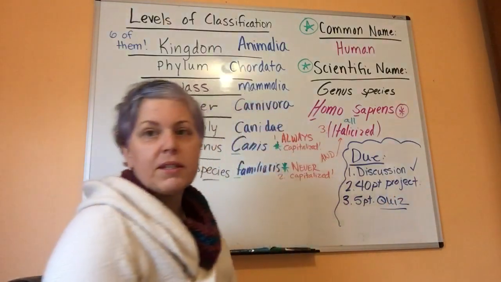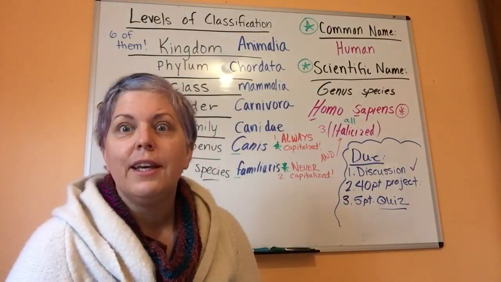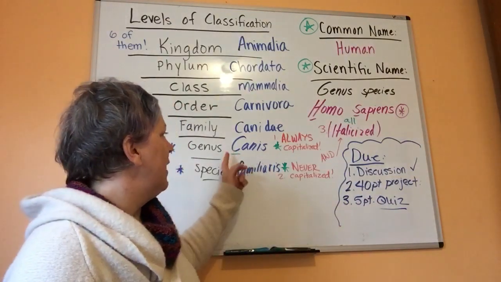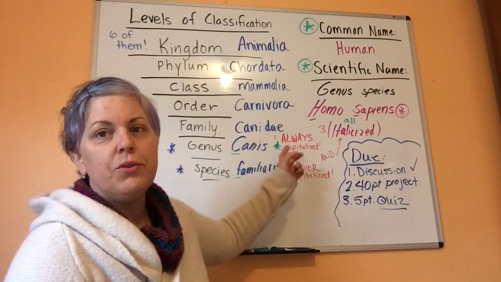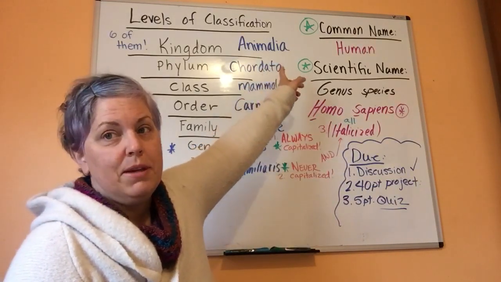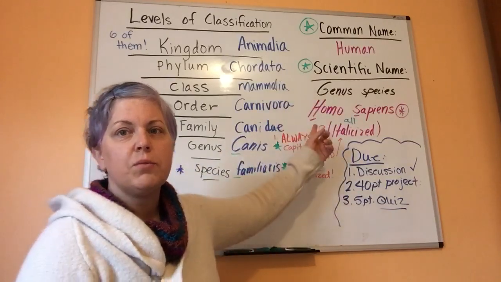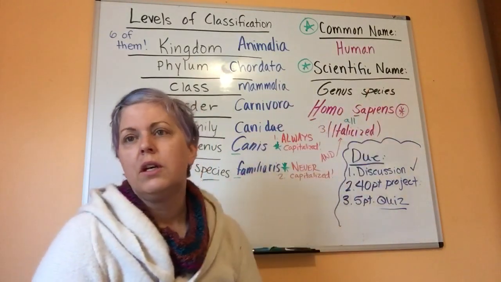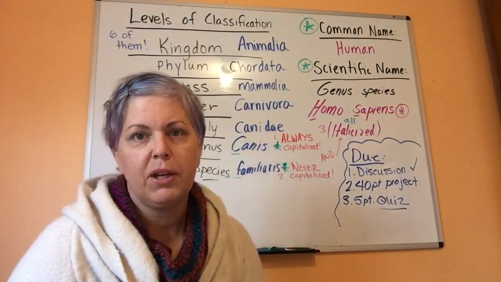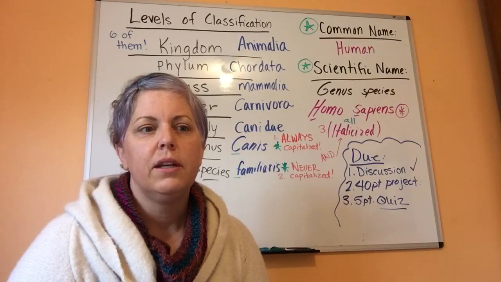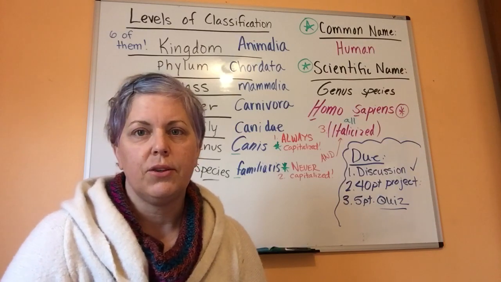Now, you might say, Miss Klepper, what is on the quiz? It's pretty much the stuff I just went over. Do you know how to write genus and species? Do you know the rules, the 3 rules? Do you know what a common name is? Which one of these words here is the genus? Which one is the species? It's just the general stuff that we've been going over. So, a 5-point quiz that will be in the module for Wednesday and Thursday.